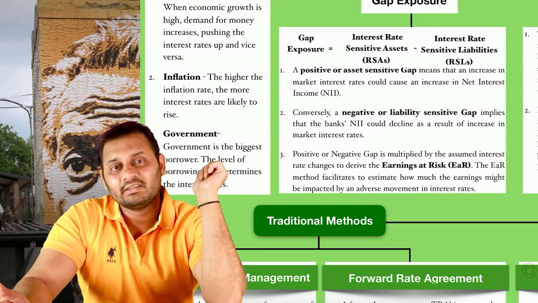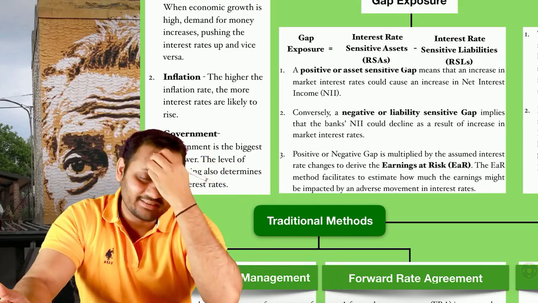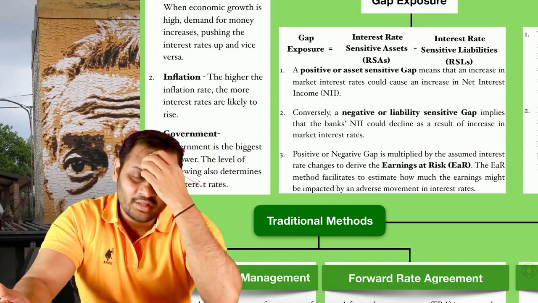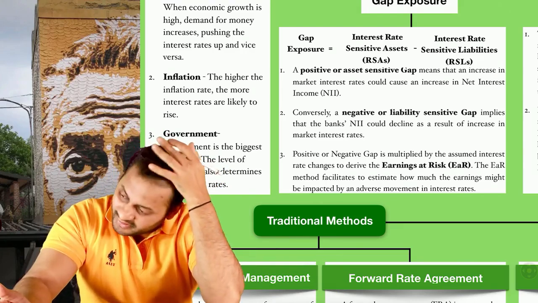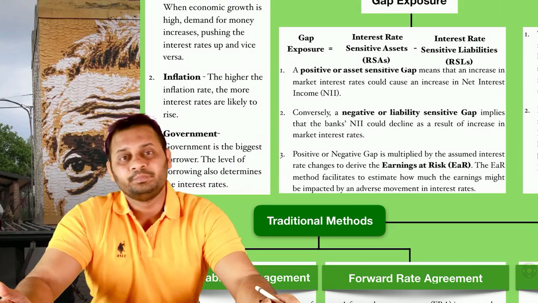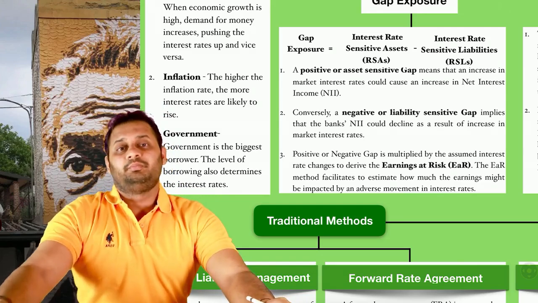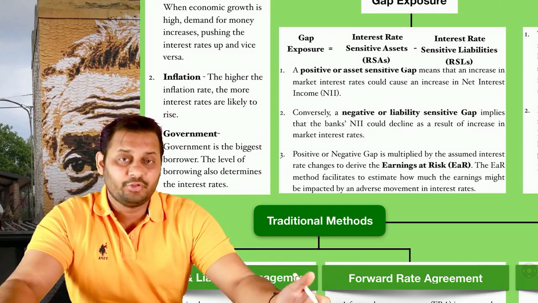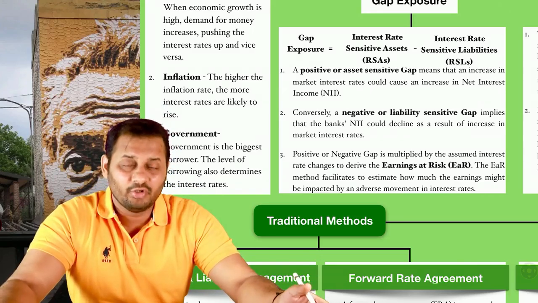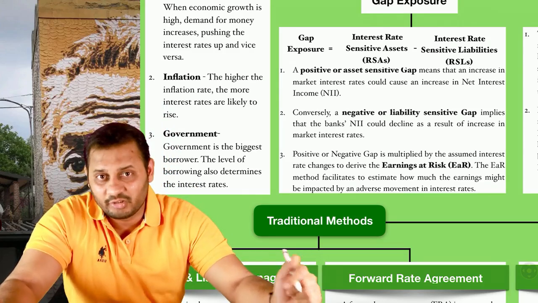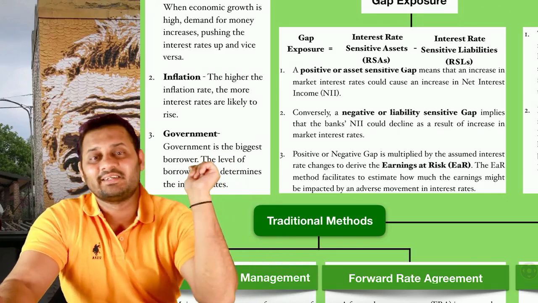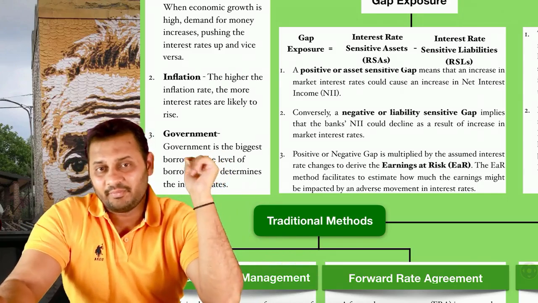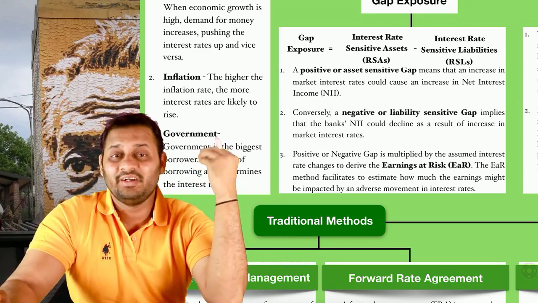And the third thing to determine the interest rate is government or RBI, you can say. These people, in order to maintain the economy, in order to push growth in the economy, can sometimes decide to push money into the market, into the economy, or they can pull money from the economy. For that, they increase or decrease the interest rate according to the requirement. These are the determinants of interest rate.